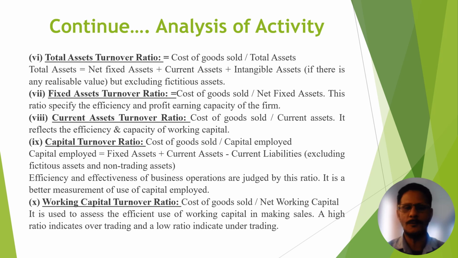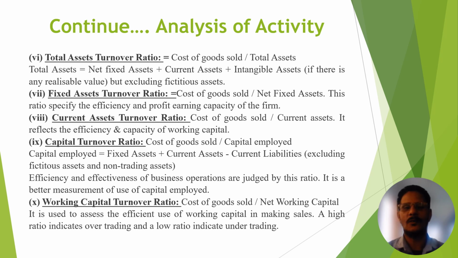Then capital turnover ratio. For this the formula is cost of goods sold divided by capital employed. Here is one new term, capital employed. Capital employed means fixed assets plus current assets minus current liabilities. Through this you can calculate capital employed. This capital turnover ratio shows the efficiency and effectiveness of business operations. Listen carefully. Through this ratio you can judge efficiency and effectiveness of business operations. It is a better measurement of the use of capital employed.